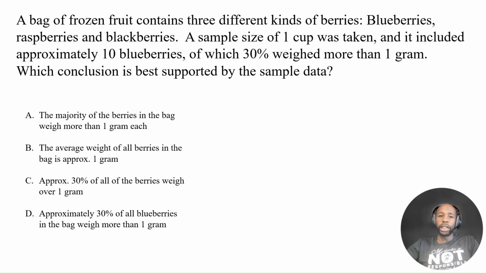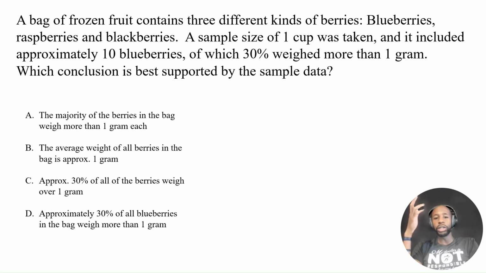All right. So let's read the problem together. It says a bag of frozen fruit contains three different kinds of berries: blueberries, raspberries, and blackberries. A sample size of 1 cup was taken, and it included approximately 10 blueberries, of which 30% weighed more than 1 gram. 30%, that gets us 3 blueberries. Which conclusion is best supported by the sample data?